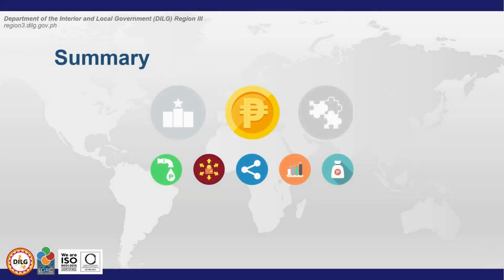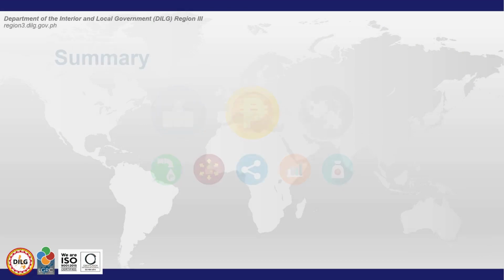To summarize, pinag-usapan natin ang Stream 2 or determining investable funds. At ang Stream 2 ay may 5 steps. Collect data on revenues, collect data on operating expenditures and debt, establish structural relationships, project revenues and operating expenditures, and compute the financial surplus. Handa na ba kayo para sa ating 5-item quiz?